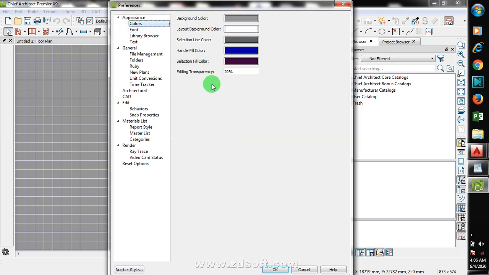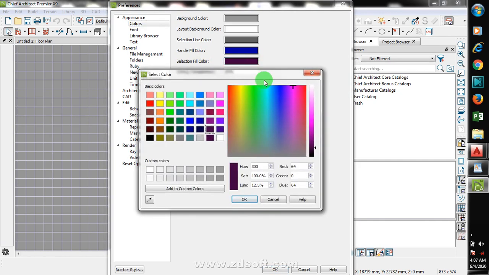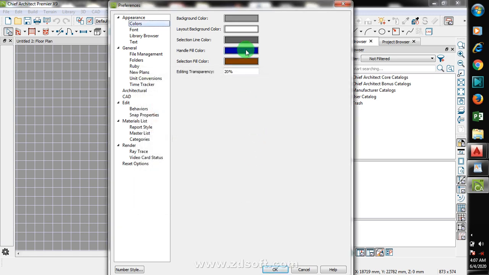Let's go down here to color. You can see selection fill color, okay. Whenever you select a particular portion, maybe you want to fill that portion, you see that in better, and you understand better when we go right into the tutorial proper, okay. When you fill, now you can change this color to any other color if you want. You can change this. All of this can be changed.